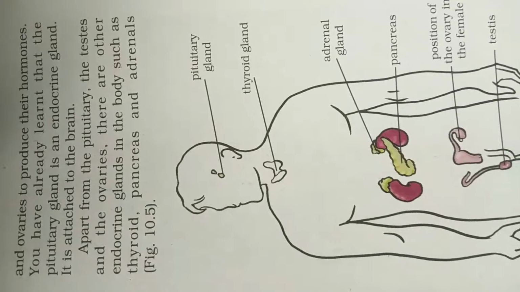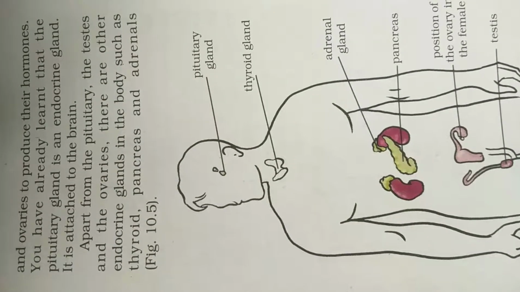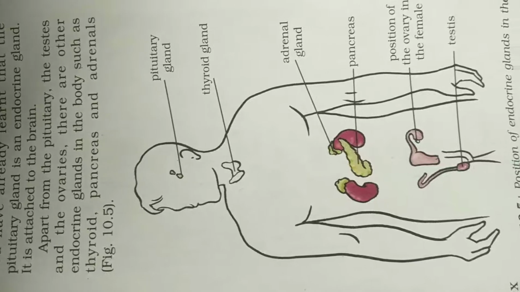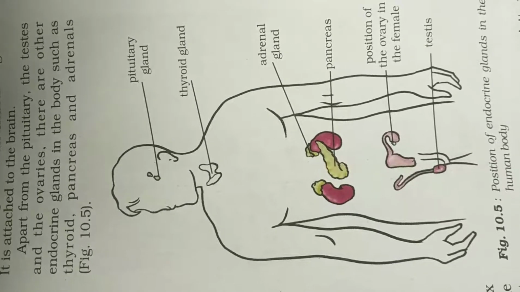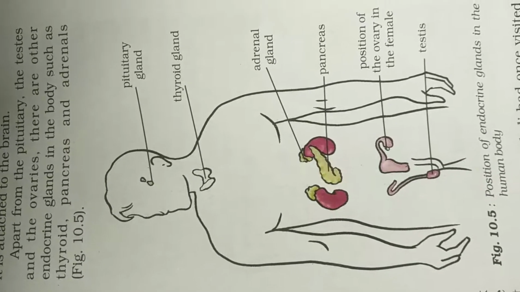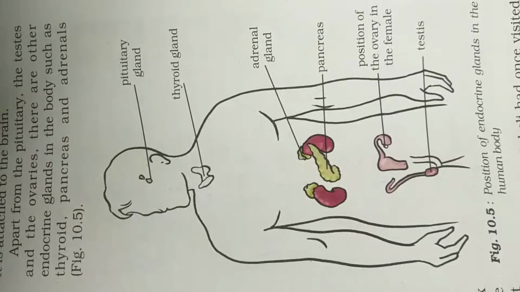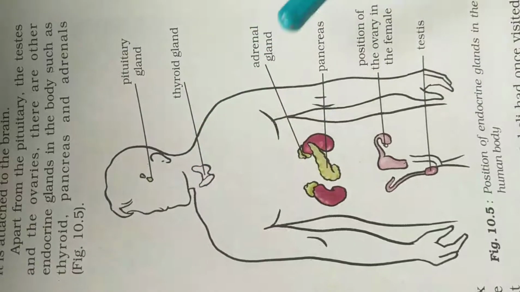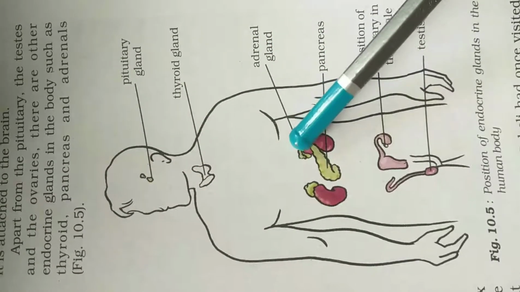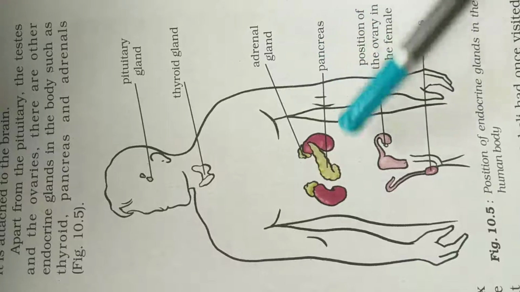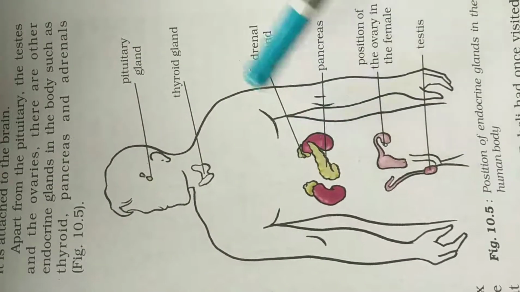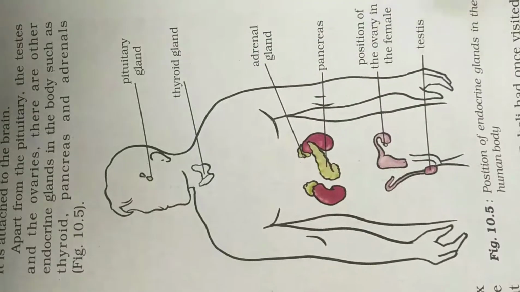So we'll see what they are in the body, such as thyroid, pancreas, and adrenals. These are three glands: thyroid gland, adrenal gland, pancreas. They are also called endocrine glands. The thyroid gland is present in the neck, the adrenal glands near the kidneys, and the pancreas also nearby.